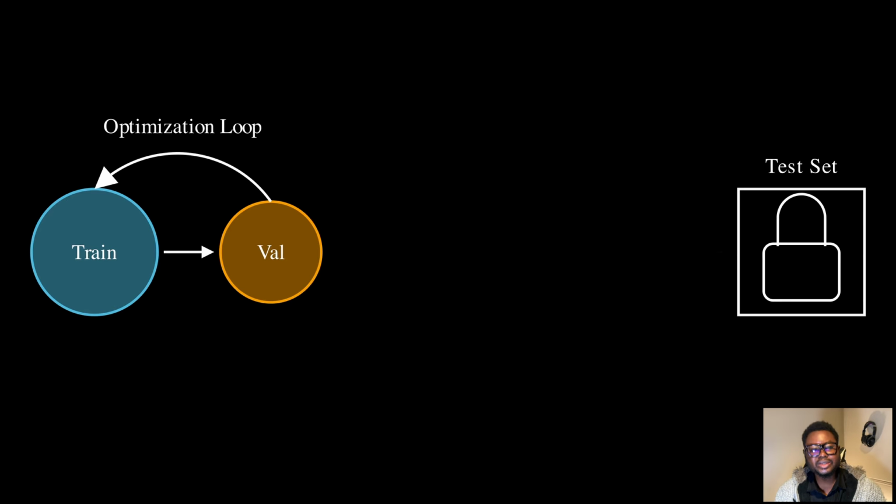Now, here's the subtle problem. What if we used the test set in this loop instead of a separate validation set? Watch what happens. The vault opens. We peek at the test set to tune our hyperparameters.